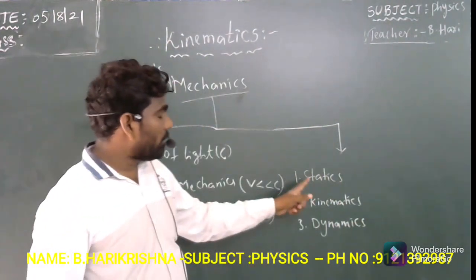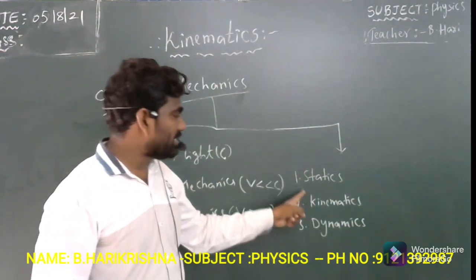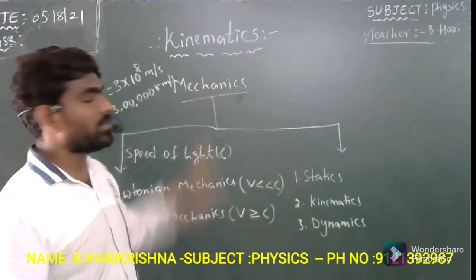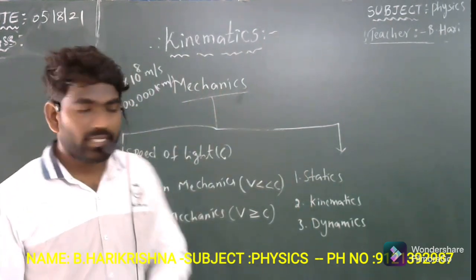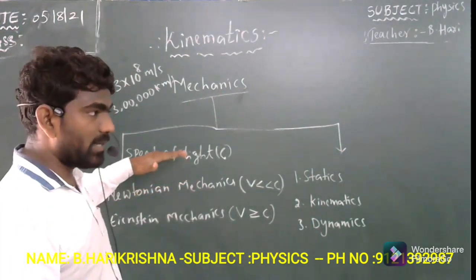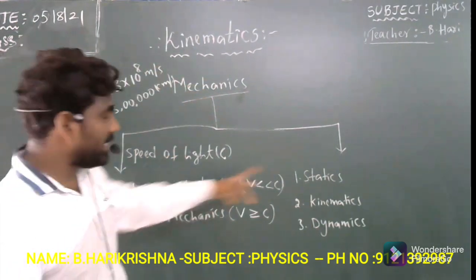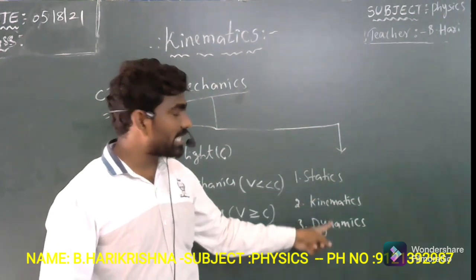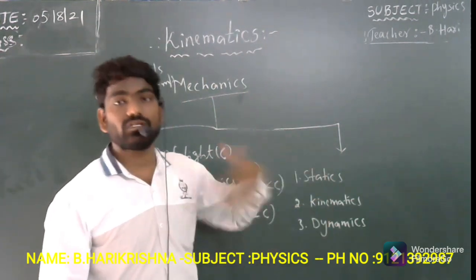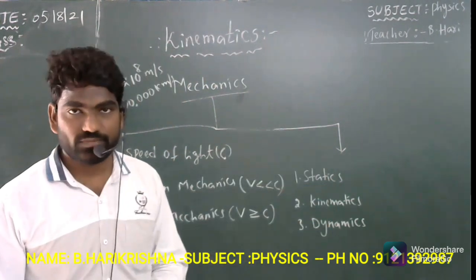Now, based on what are these classified from the mechanics? Here, the speed of light is compared with the speed of the object. They are classified into 2. But here, again, the mechanics should be classified into 3. Based on what are those 3 classified?